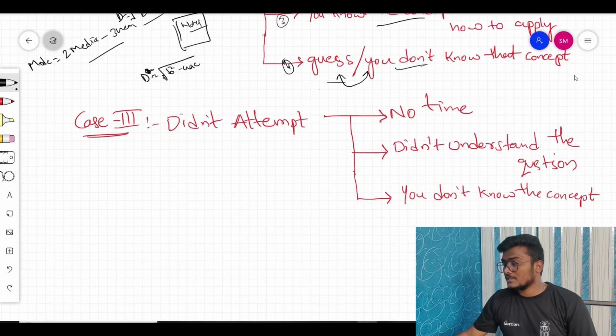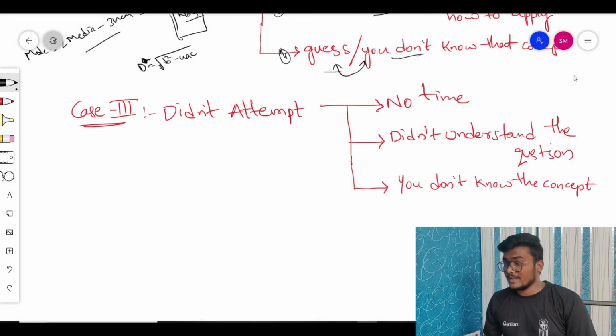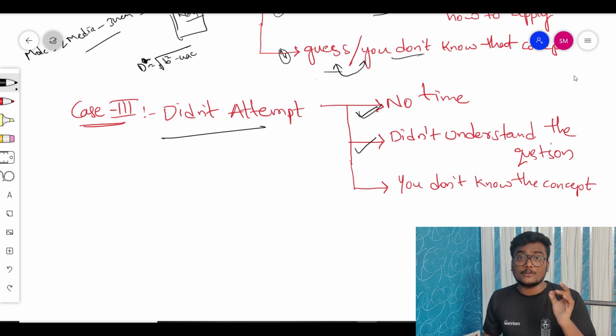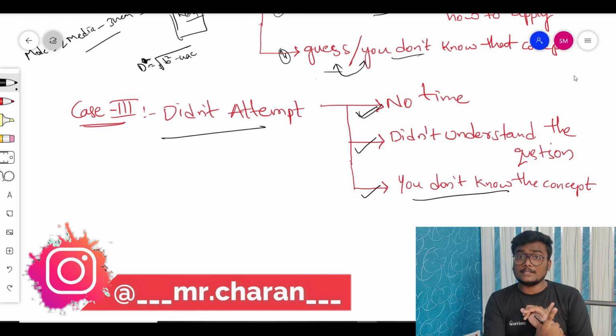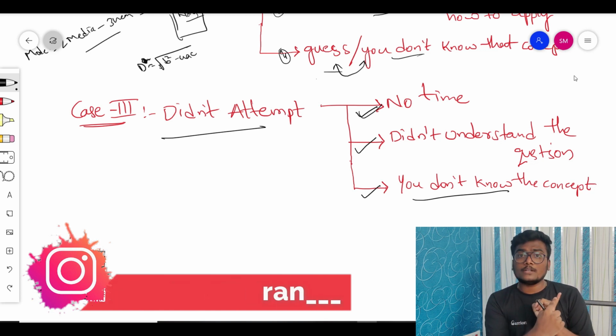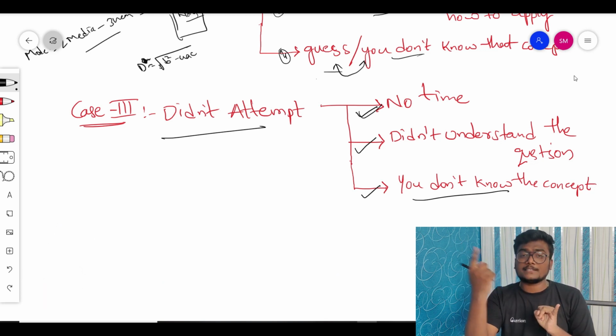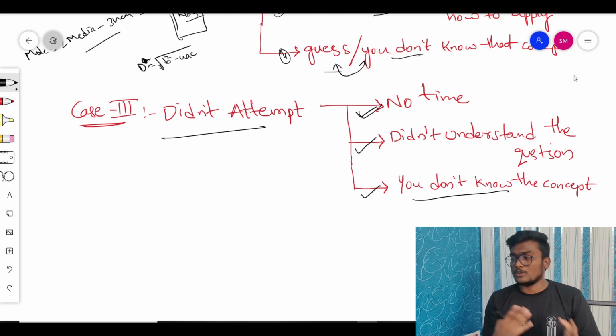And now coming to case 3. This is one of the most important cases. You did not attempt. There may be one case called no time, so time was not sufficient, and another, you did not understand the question. And the third thing is you don't know the concept. If you don't know the concept and you want to learn it, learn it. If you don't want to learn it, keep it aside, even for the main exam also. It's totally up to you.